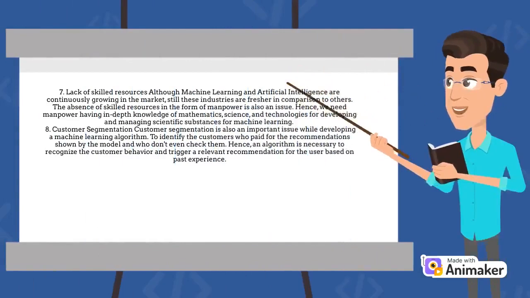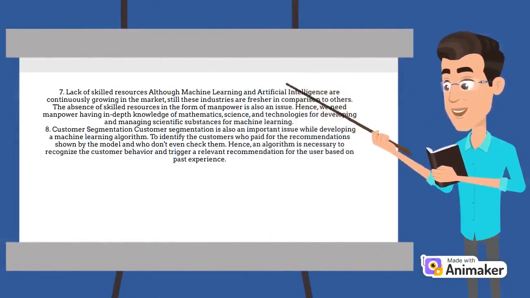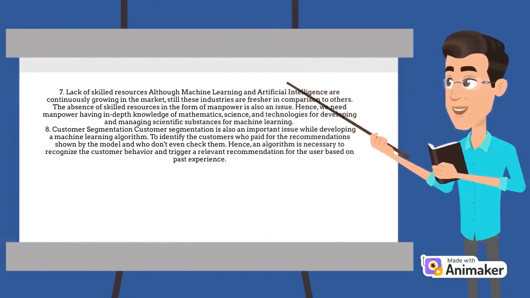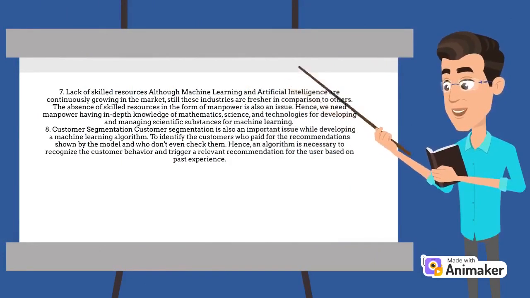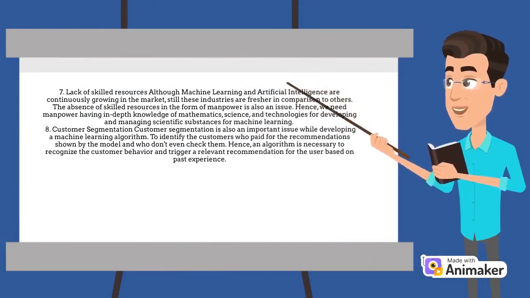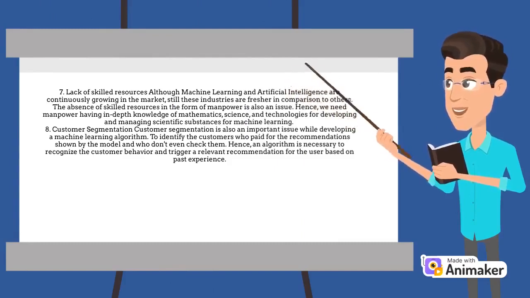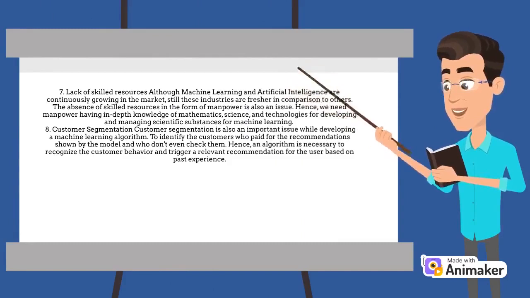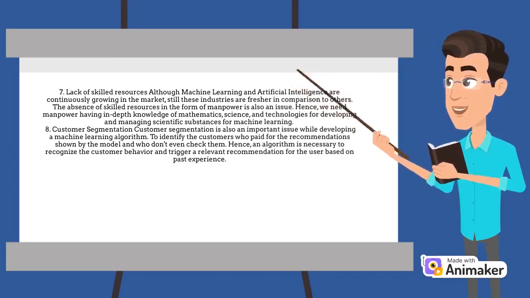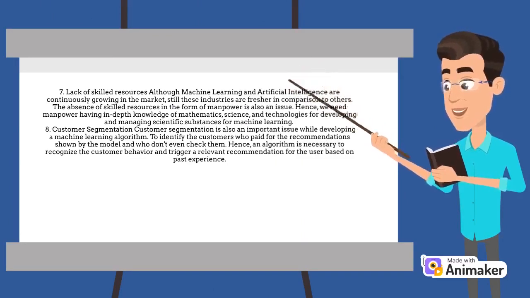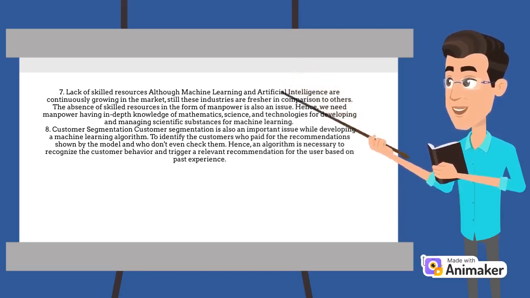7. Lack of skilled resources. Although machine learning and artificial intelligence are continuously growing in the market, still these industries are fresher in comparison to others. The absence of skilled resources in the form of manpower is also an issue. Hence, we need manpower having in-depth knowledge of mathematics, science, and technologies for developing and managing scientific substances for machine learning.